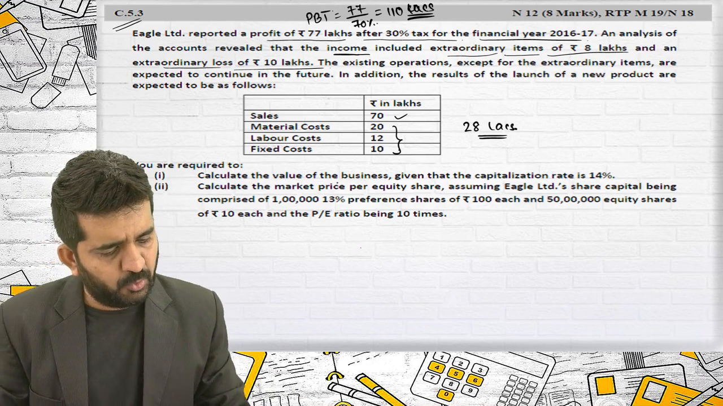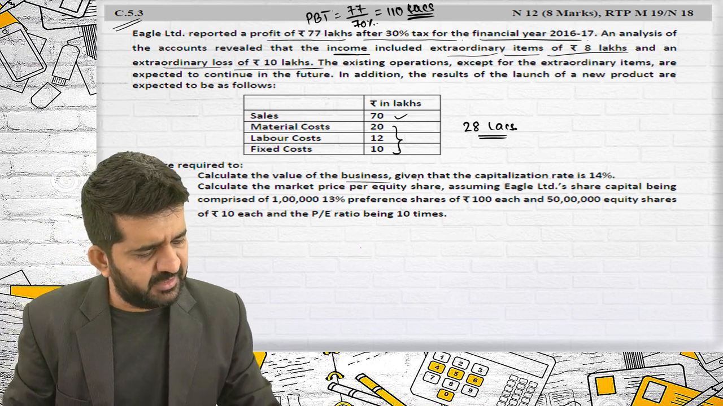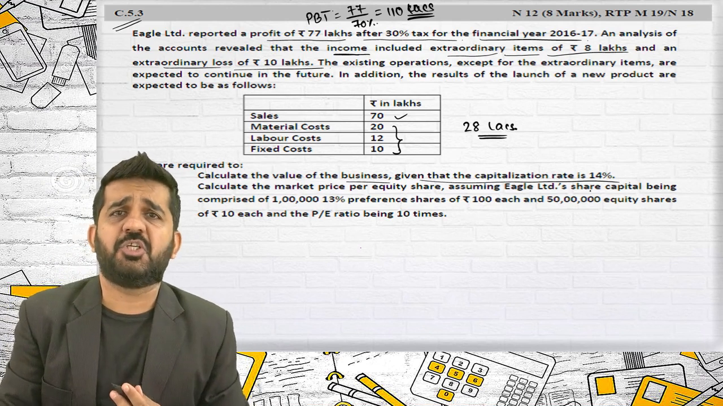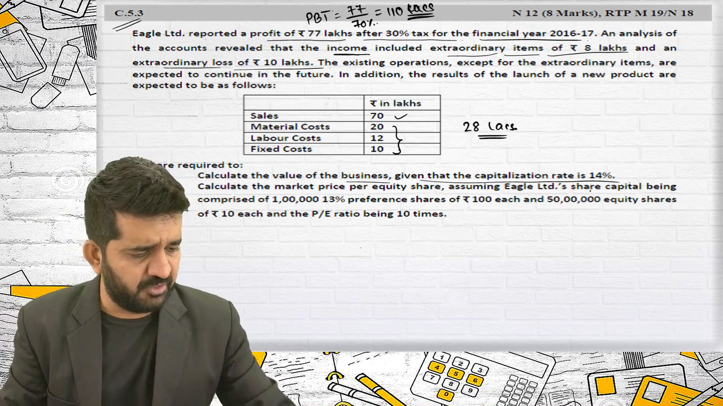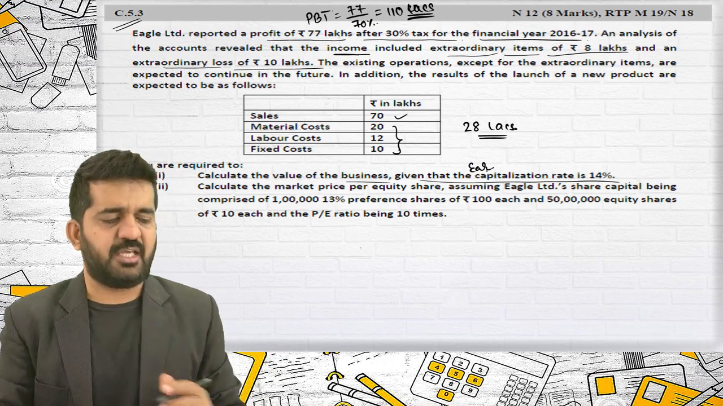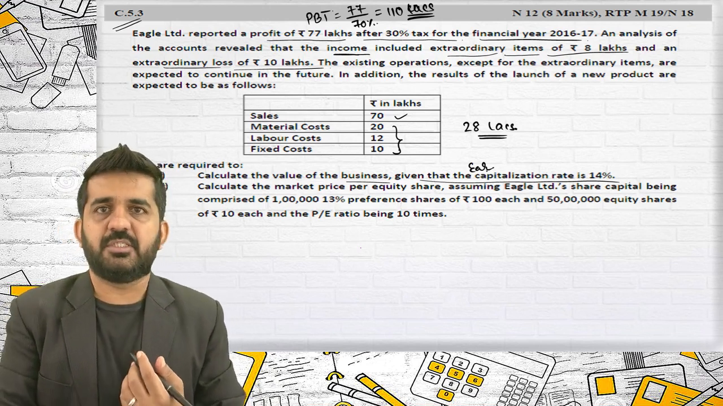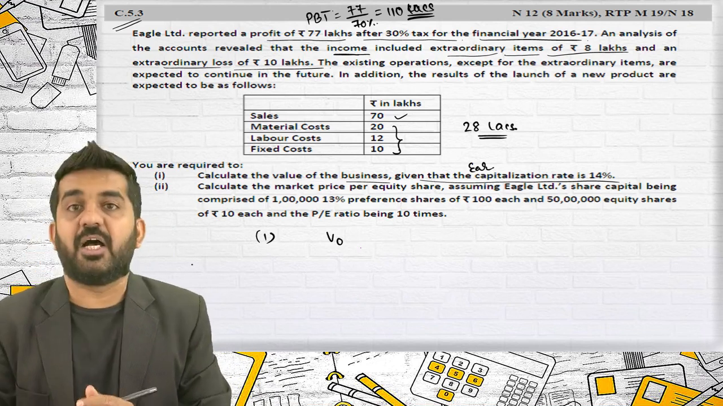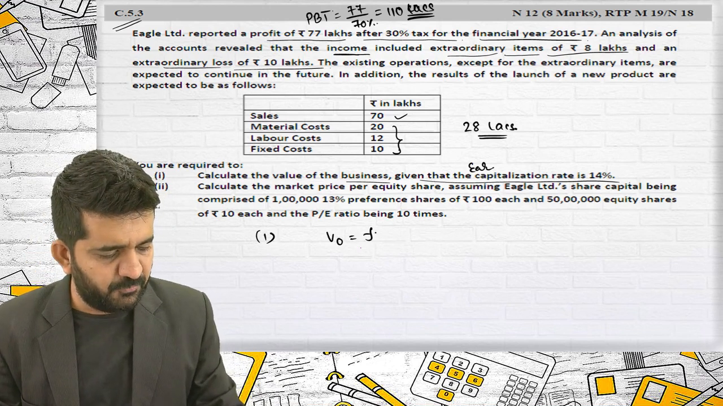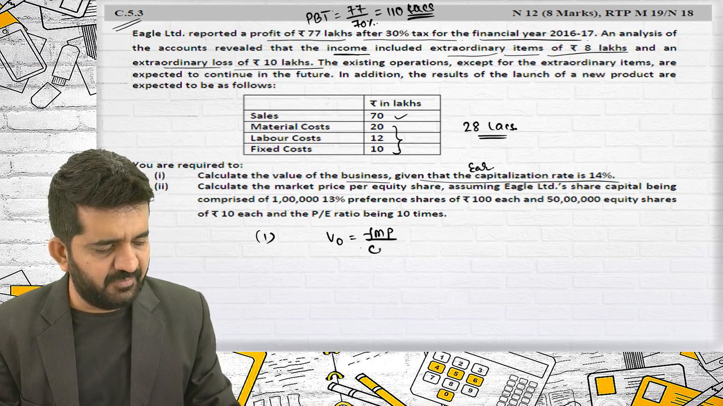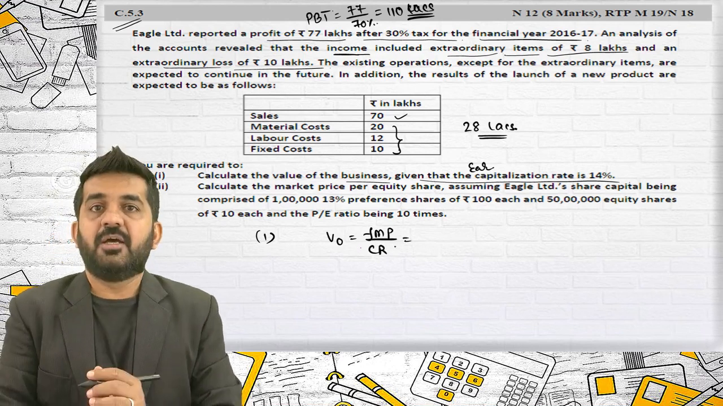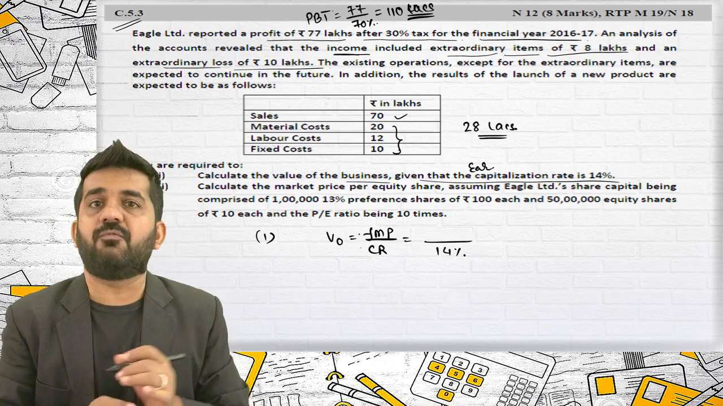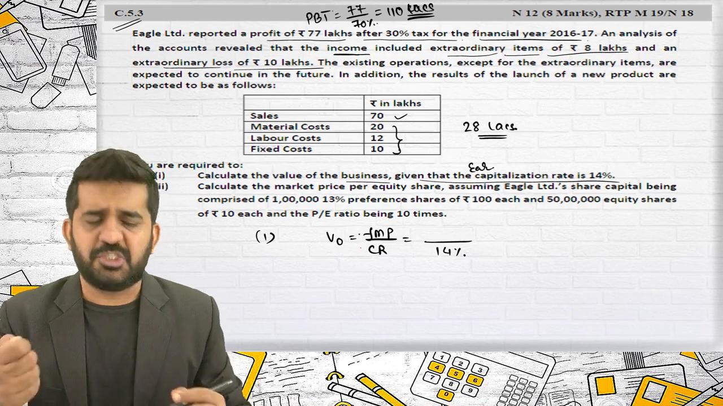You are required to calculate the value of the business given that capitalization rate is 14%. Now try to understand, the information of depreciation and non-cash items is not given. So I'm assuming this is earning capitalization, rate is 14%. For earning capitalization rate method, the answer is nothing but future maintainable profit divided by capitalization rate. Capitalization rate we know is 14%. I need to find out future maintainable profit, which is very easy.